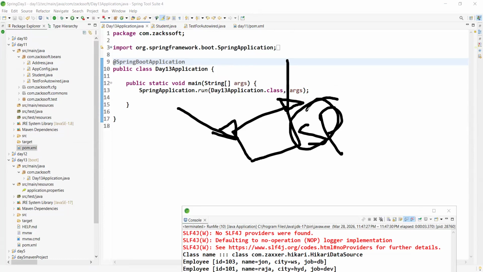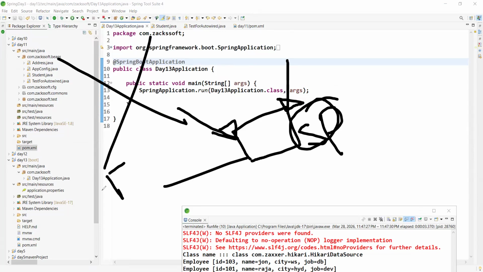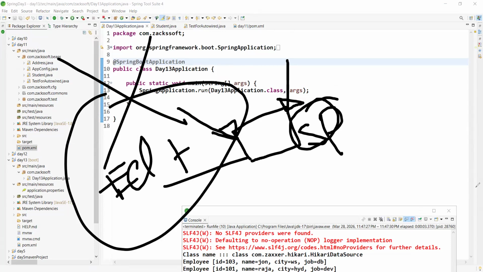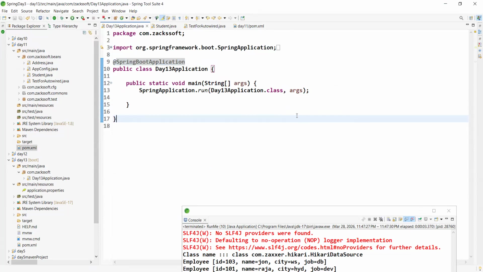Same thing, no need to use STS, it is not required. Even in companies STS is not used. Mainly they use Eclipse with a plugin. So no need to download STS separately. Up to now, kindly please practice. Any confusion? Let me stop the recording.